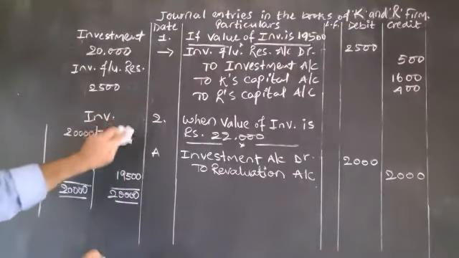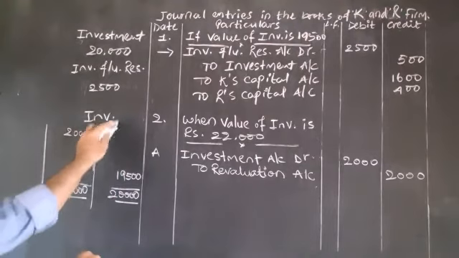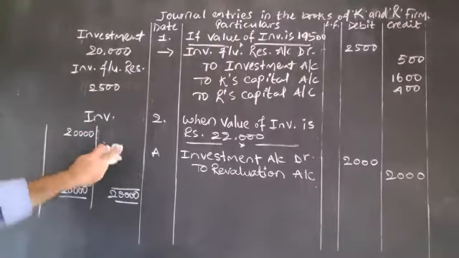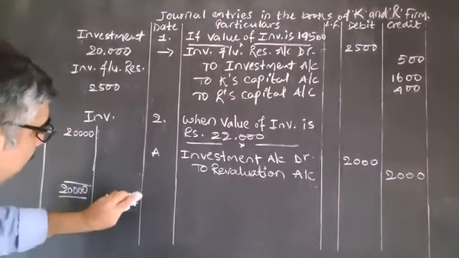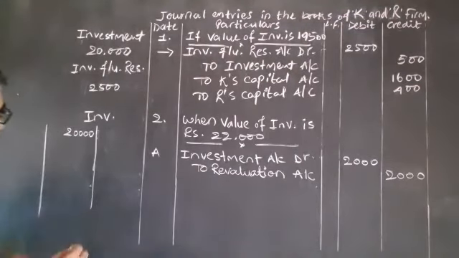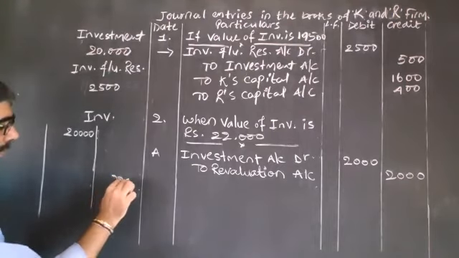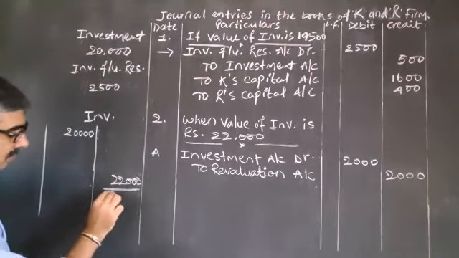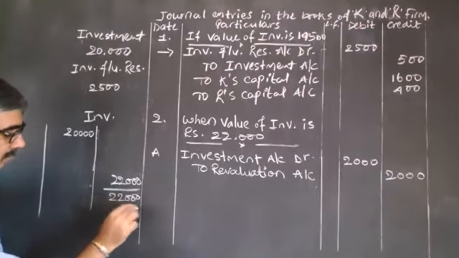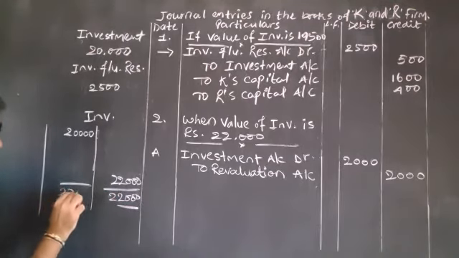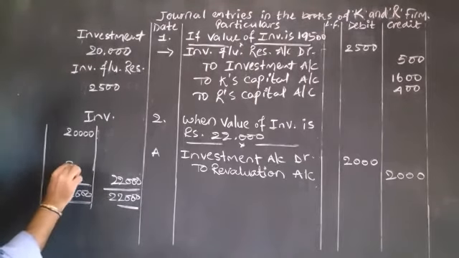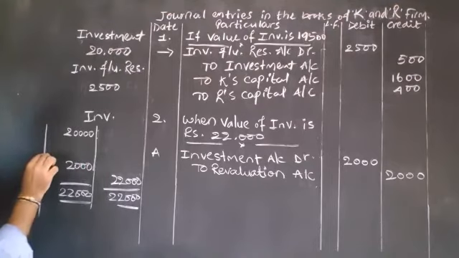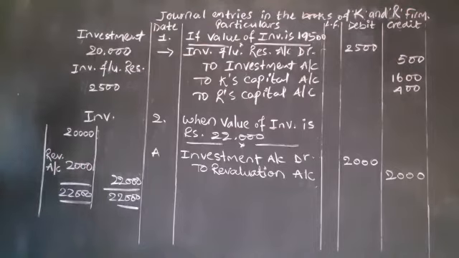Ledger of investment. Here the opening balance is 20,000. Closing balance, if it is 22,000, then the total is 22,000. Same total over here. The difference of 2,000 is transferred to revaluation account.